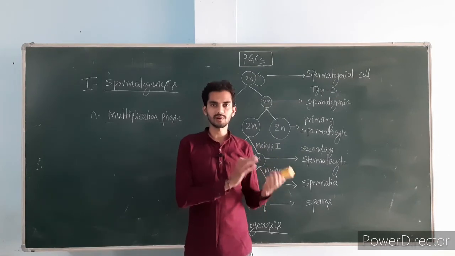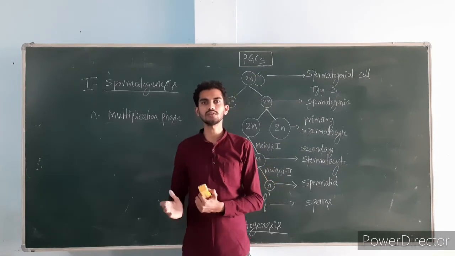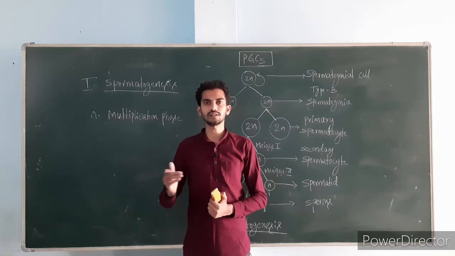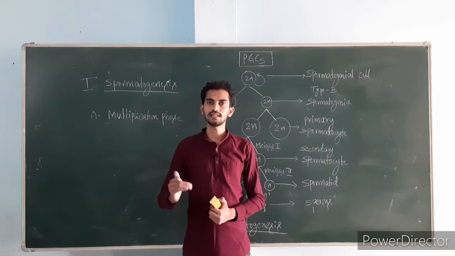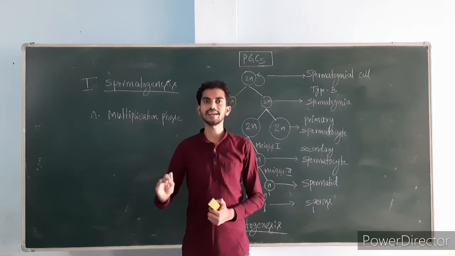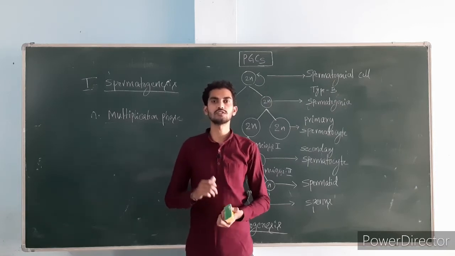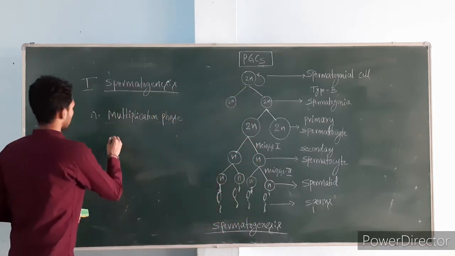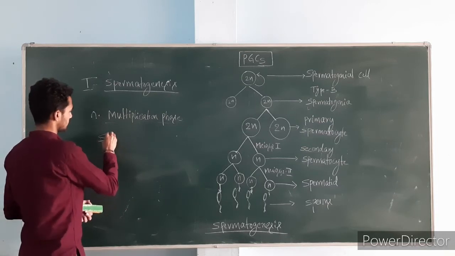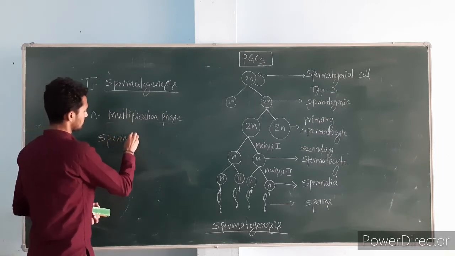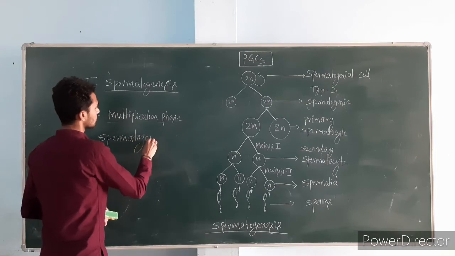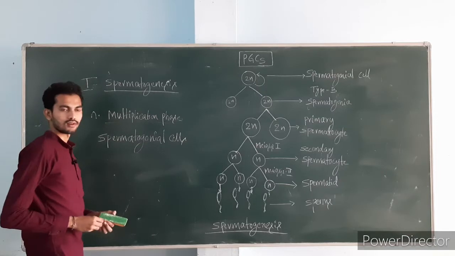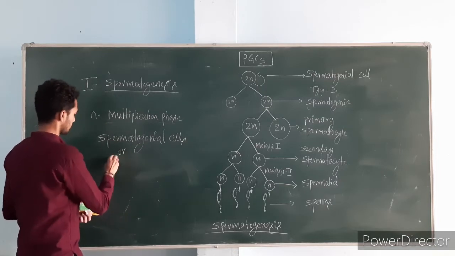The primordial germ cells will migrate to the testis, and there they will reside as immature spermatogonial cells, which are also called sperm mother cells.